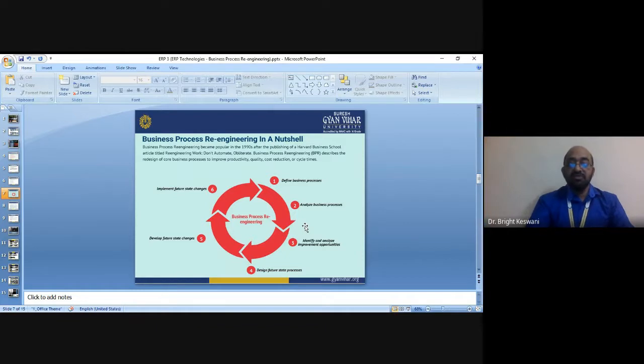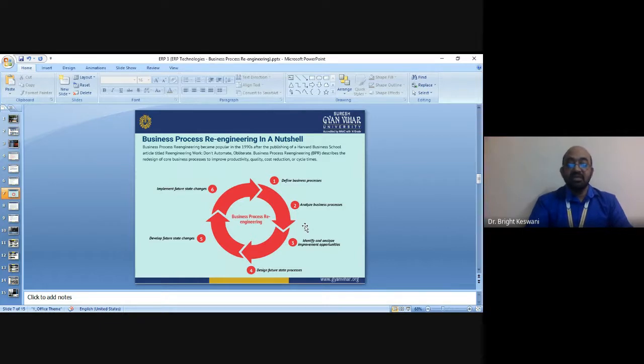The new benchmark may replace the cost, quality, service, and the speed at which it delivers. When the re-engineering exercise is complete, the organization will have fewer people, less space, a product or service of excellence, and the highest customer satisfaction.